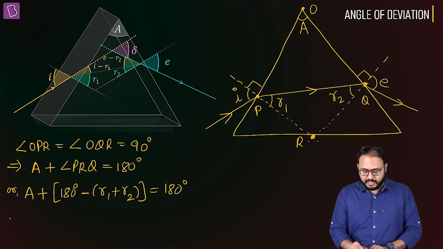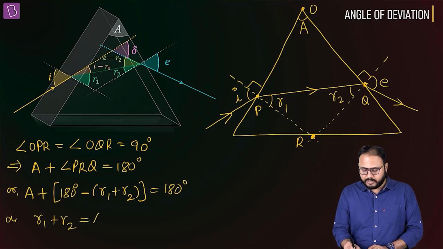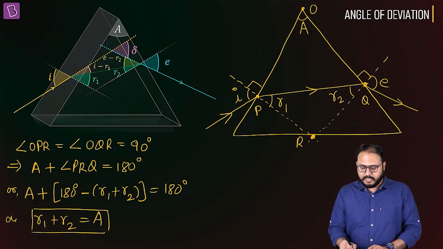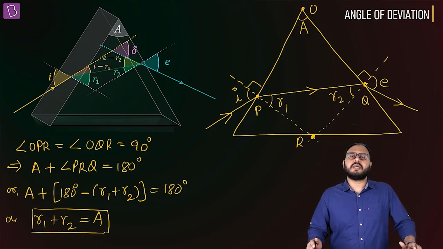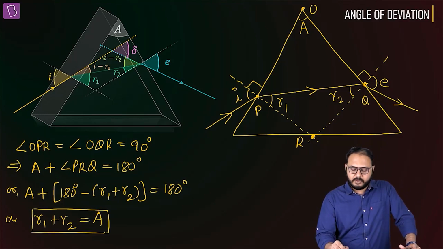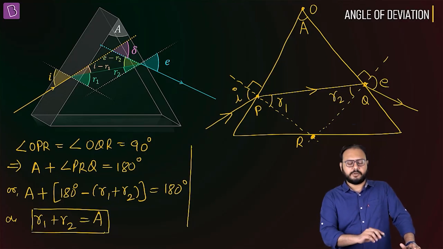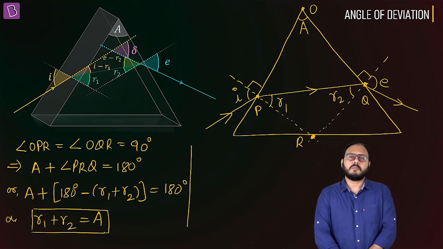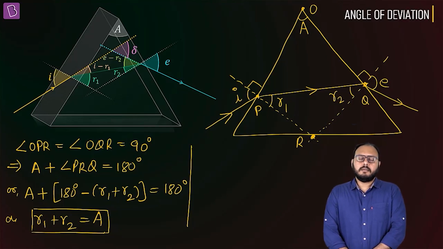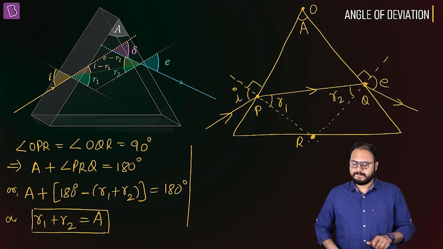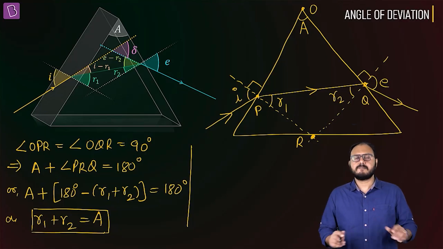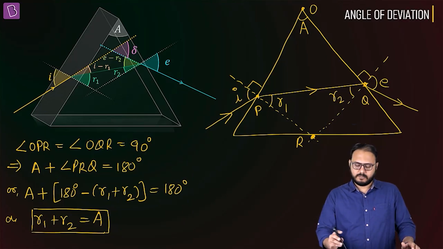And you have a very important result: the sum of the inner angles of the prism during a refraction is equal to the apex angle of the prism, A equals R1 plus R2. Take your time. Yes or no?